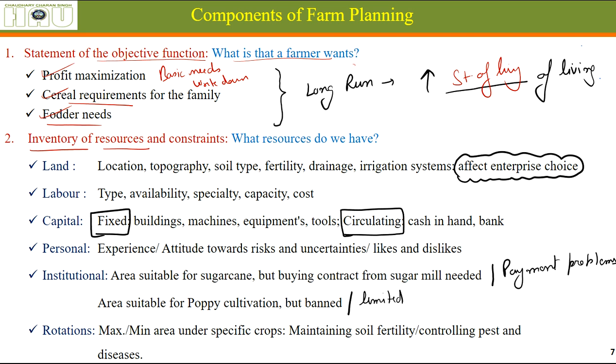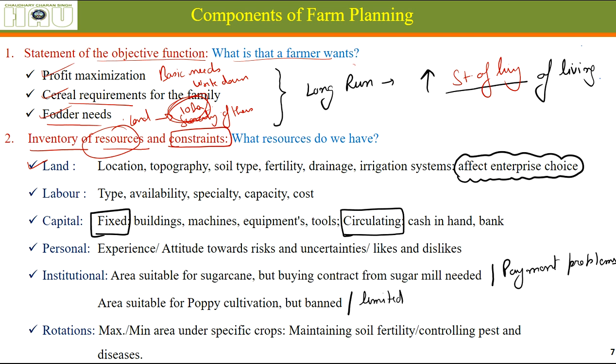Inventory of the resources and constraints. Constraints means scarcity of those resources. Let's say I have resources, my resource is land, and the constraint is I have only 10 hectares of land. Okay, this is a constraint. So I should be planning for enterprises in such a manner that from these 10 hectares of land I should get maximum money.